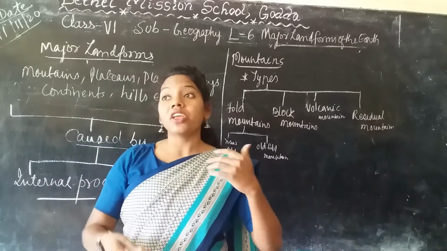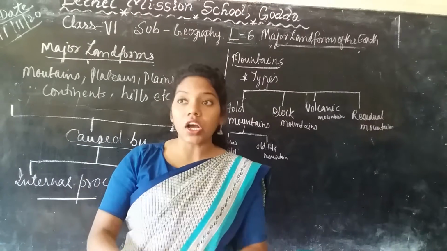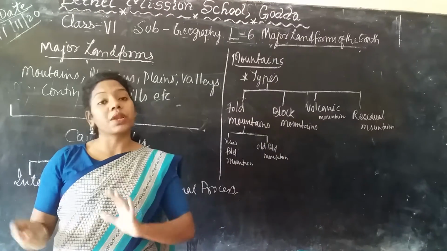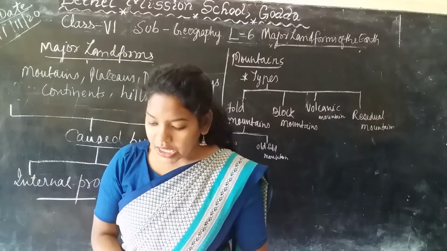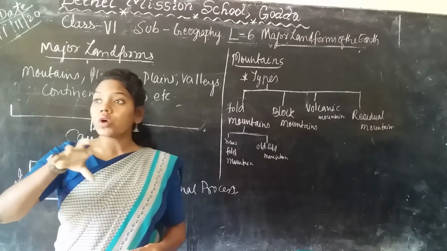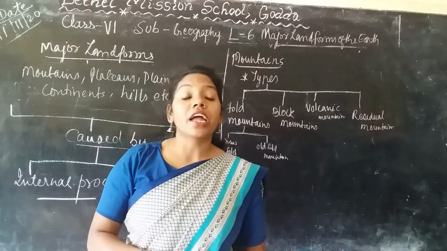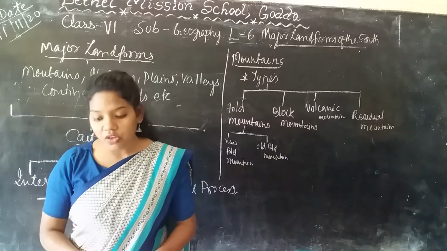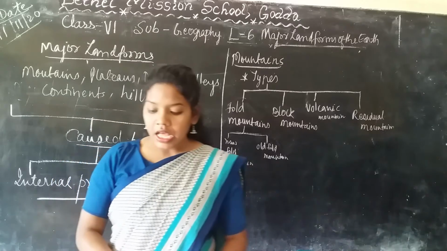These are the major things you see on the Earth's surface, but from space you cannot see them. It will look so plain. The features you see around your surroundings are called the relief features or the landforms of the Earth.